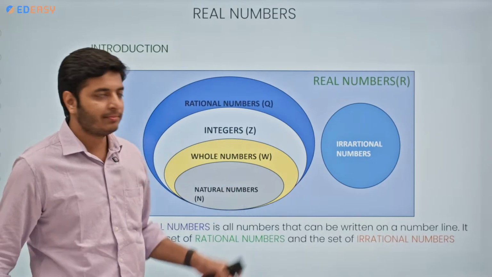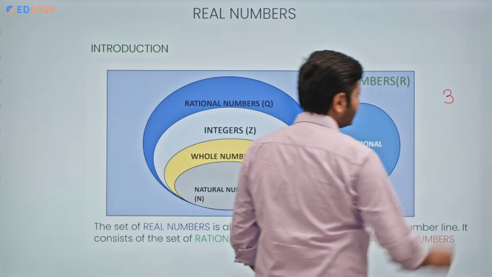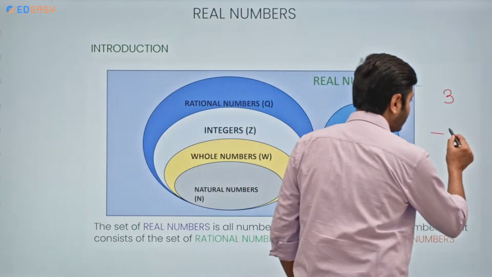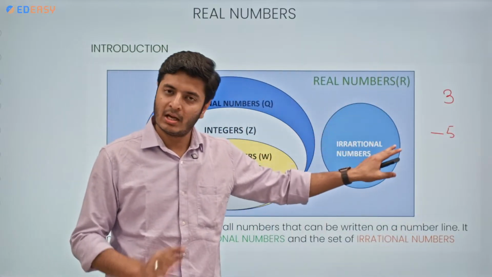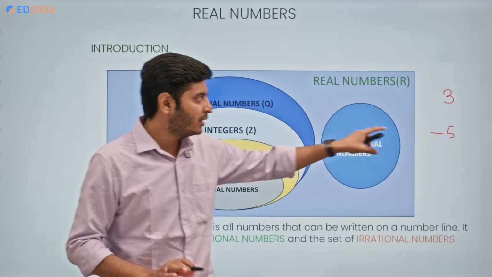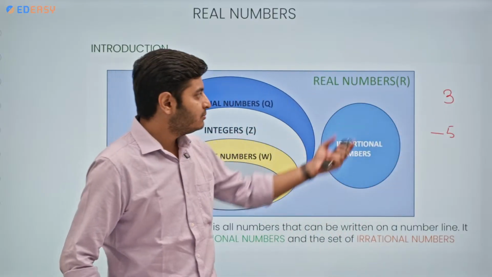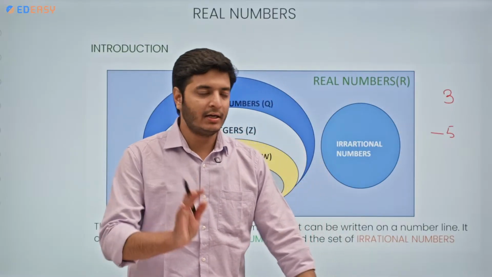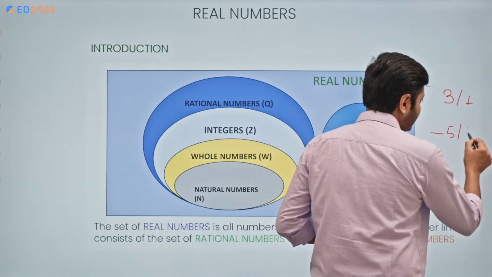Now here the main problem is that if I have a number 3, is it a rational number or is it not? Or minus 5, are they rational numbers? They are integers, I am aware of this, but are they rational numbers also? Yes, they are. But I cannot see the p by q form. Any number written in this form can also be written like this, divided by 1.